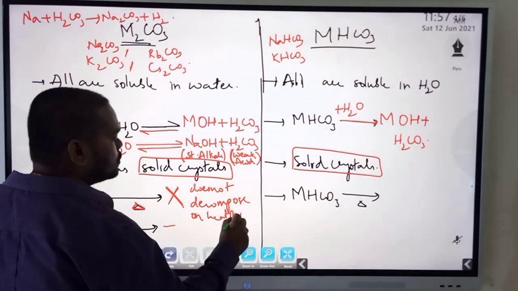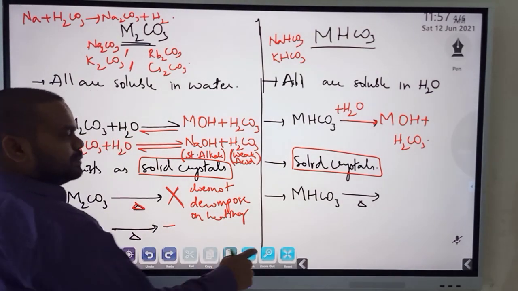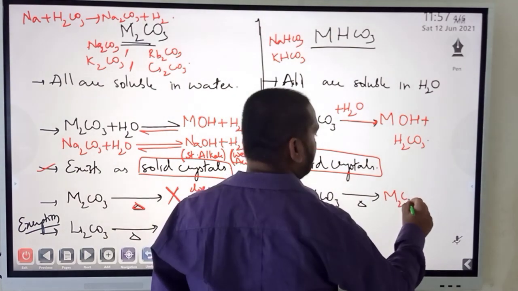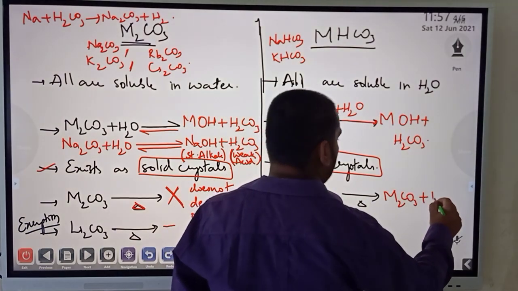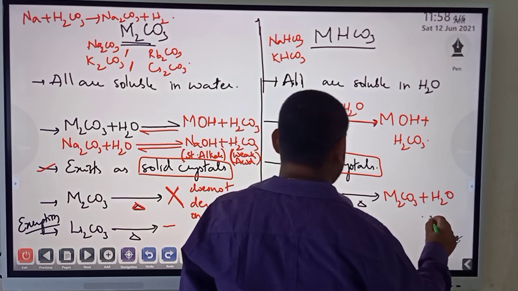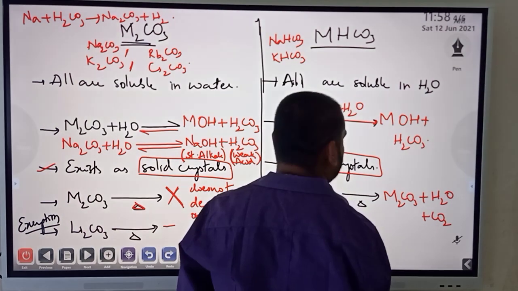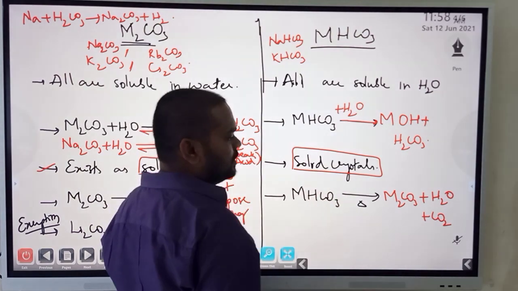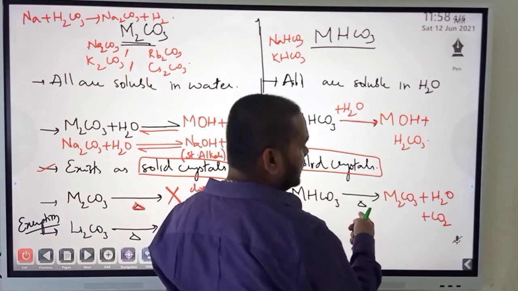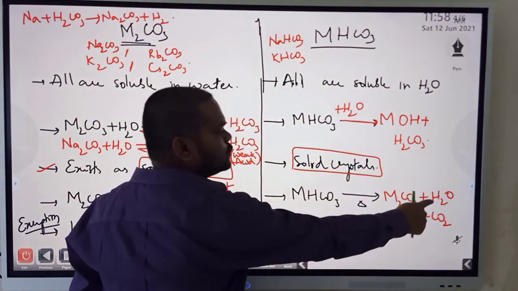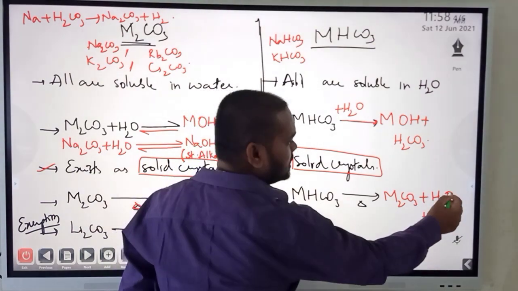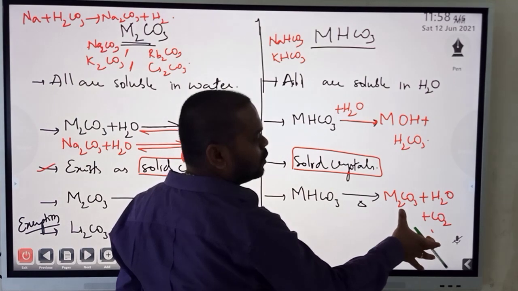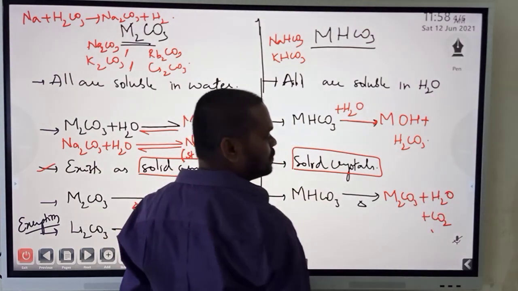They do not decompose on heating. Whereas metal bicarbonates, when you heat them, will form metal carbonate plus water plus carbon dioxide. So when you just heat this, what are the possible compounds that come out? In fact, carbonic acid, H2CO3, on heating breaks down into the respective molecules, that is H2O and CO2.